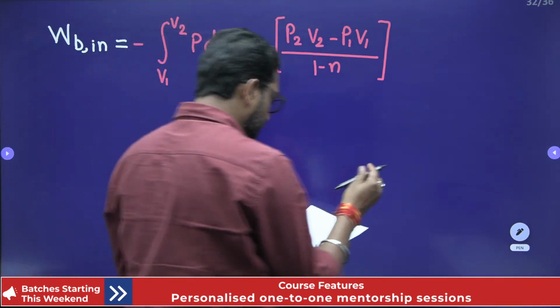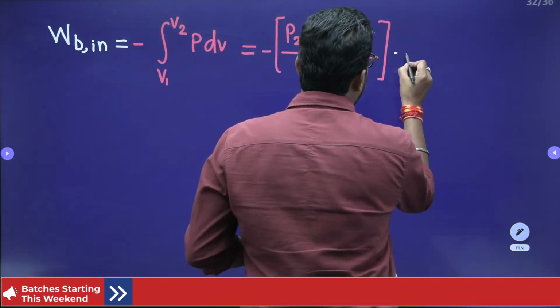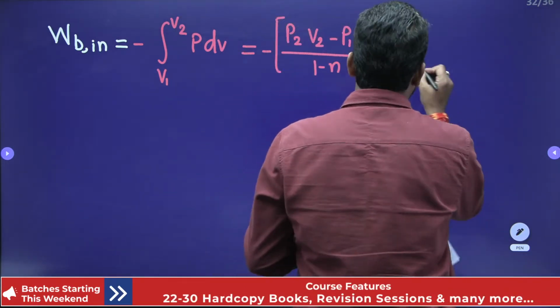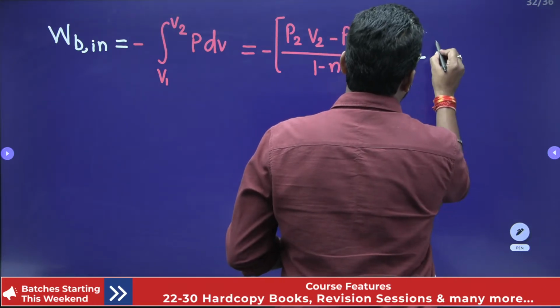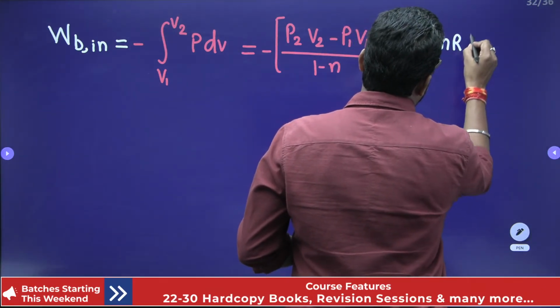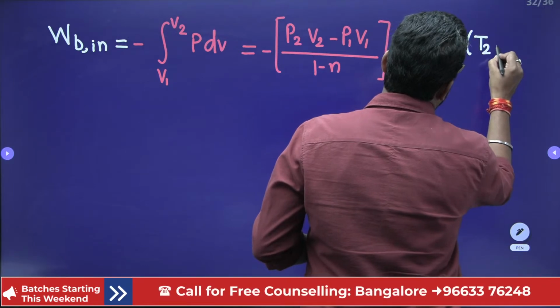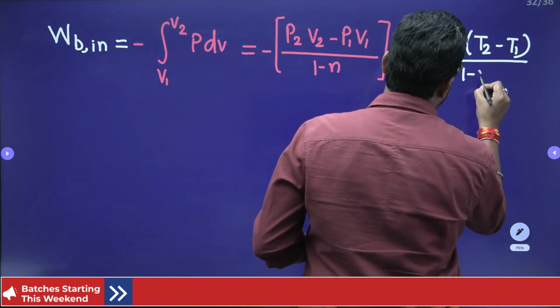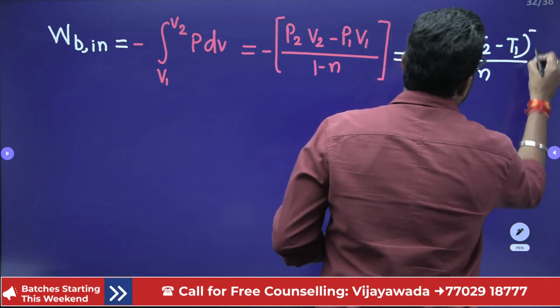Okay, now put this value, but we don't have P1 V1 P2 V2 directly. It is easy to put PV is equal to MRT, so minus MR times T2 minus T1 divided by 1 minus n. We can write like that.